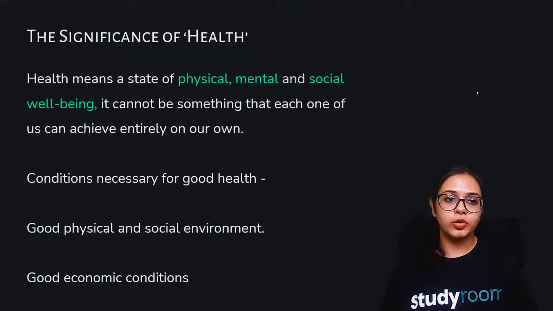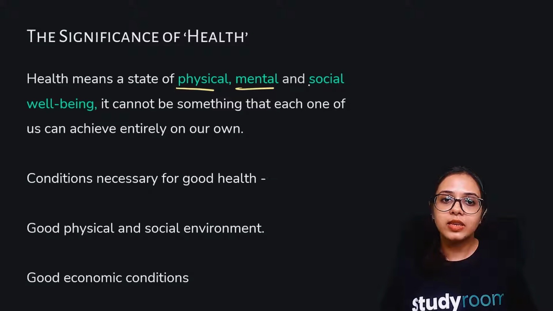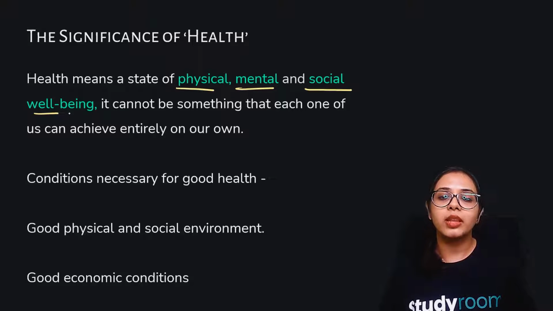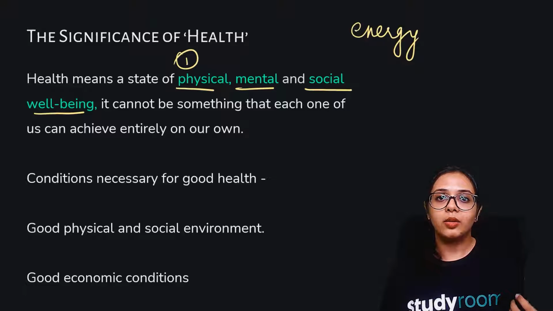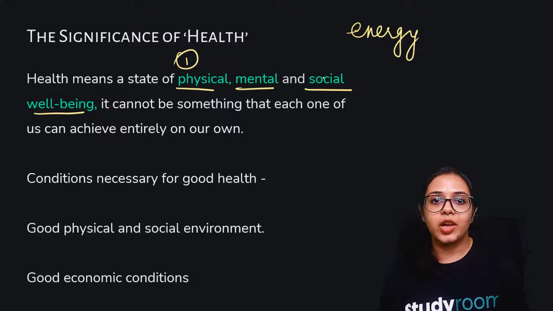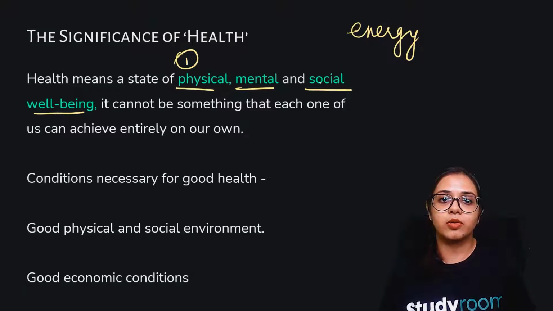As I have been telling you, health means a state of physical, mental, and social well-being. Physical means your body has to be in a constant state of physical energy. Your body should be energetic, so that it can interact with other people around you, and not just people but also your environment. Your mental well-being is also important.